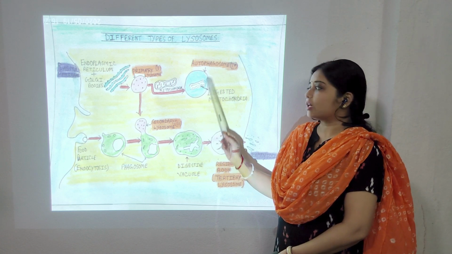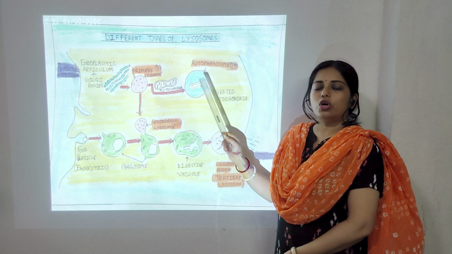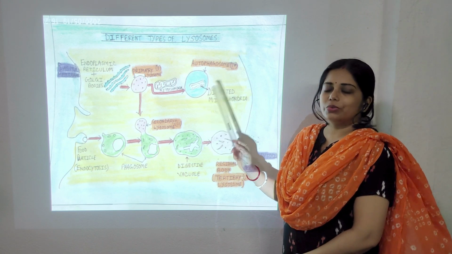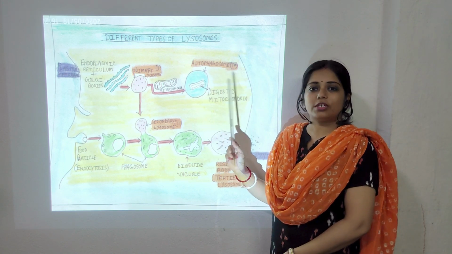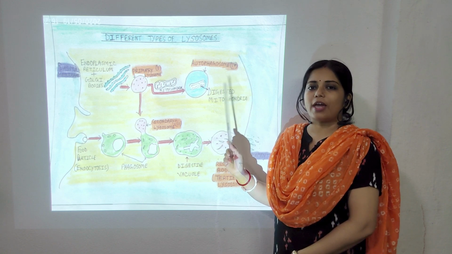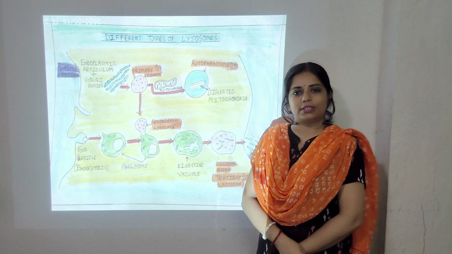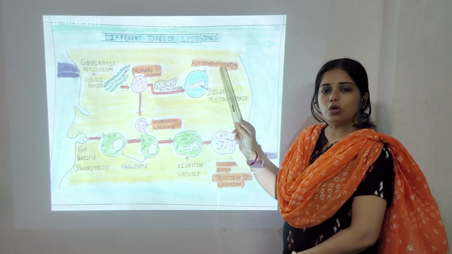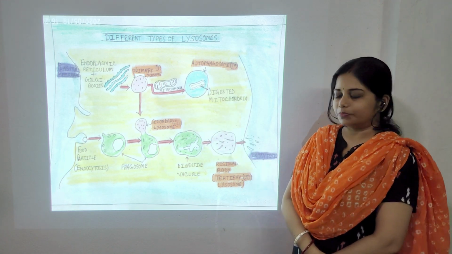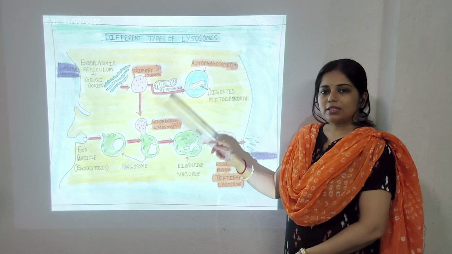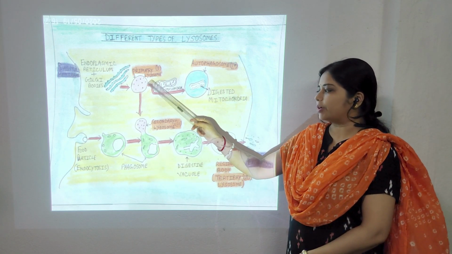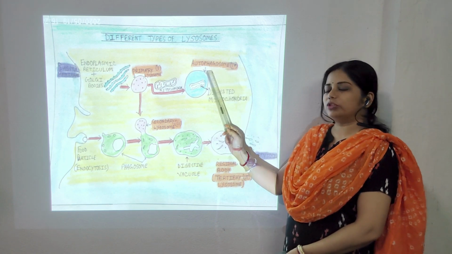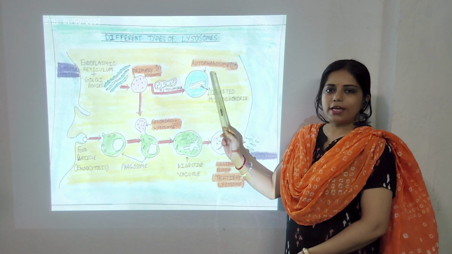But sometimes they can engulf the whole cell itself when the cell is worn out. And then we can say that lysosome acts as the suicidal bag of the cell. That function is done by the autophagosome or autolysosome. So we can see that there are four types of lysosome: primary lysosome, secondary lysosome, tertiary lysosome and the autophagosome or autolysosome.